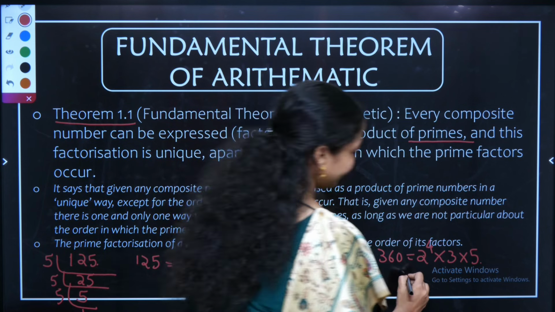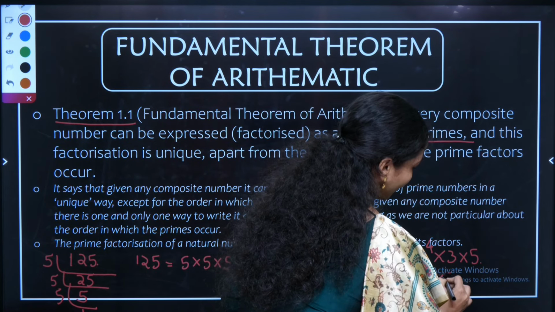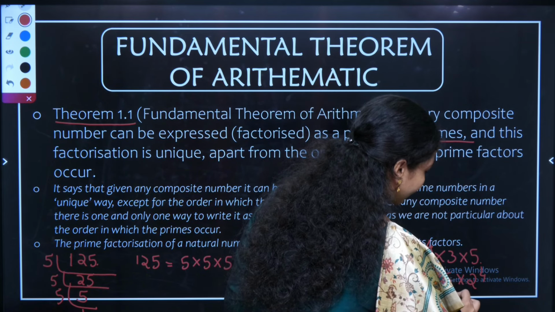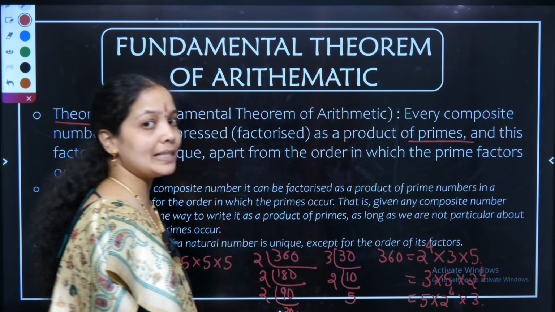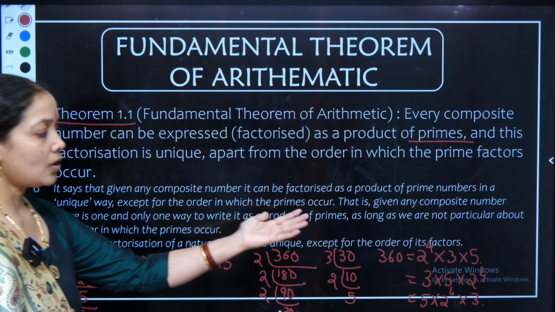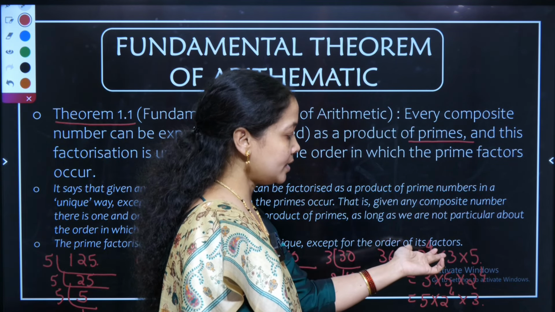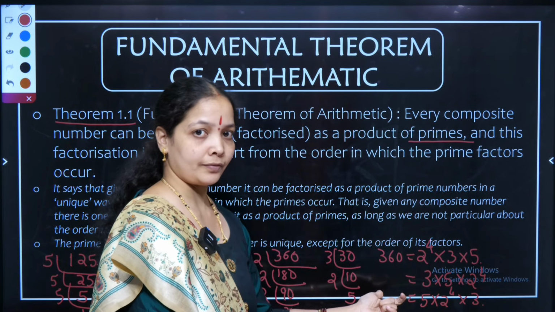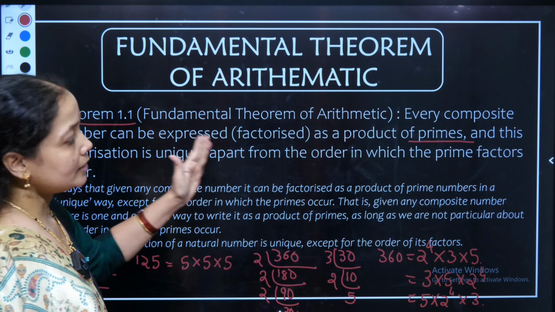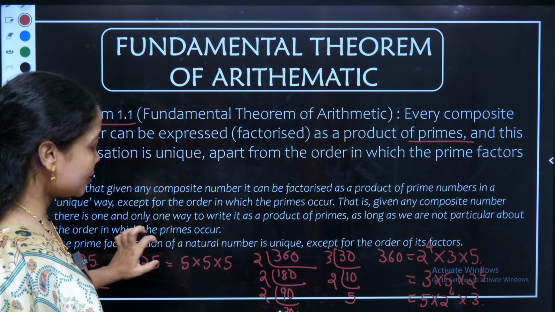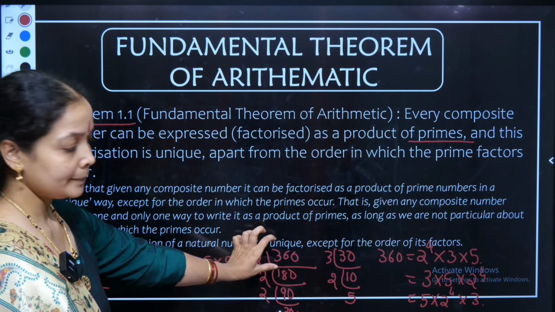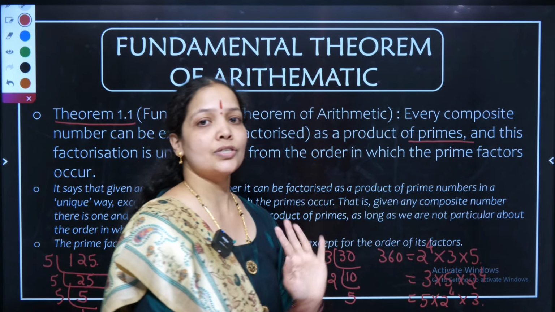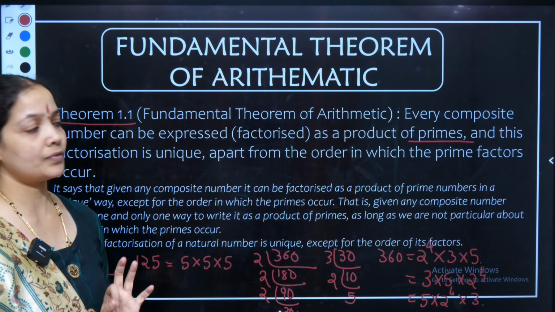I can write this prime factorization as 3 into 5 into 2 power 4 or 5 into 2 power 4 into 3. Since it is a multiplication, obviously when the order of the prime numbers is changed, the number multiplied will not change. It will give me the result as 360 itself. Therefore, the fundamental theorem of arithmetic is giving us the analyzation of representing a composite number in the form of a product of prime numbers, where the order does not matter. That is the unique thing that we have to understand here.